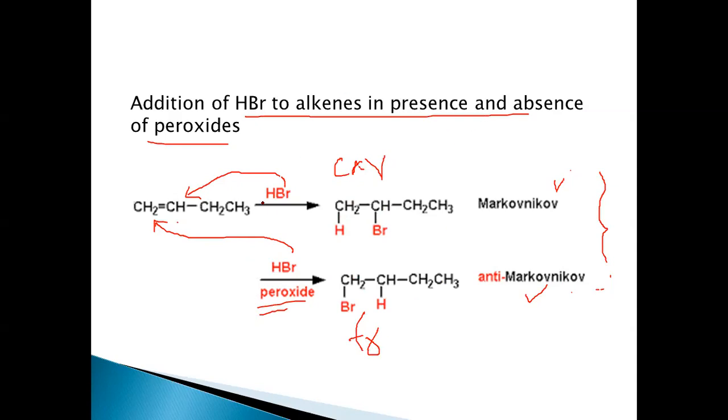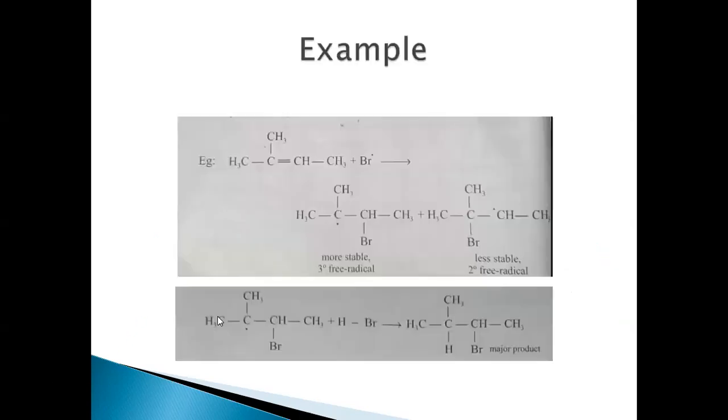In the absence of the peroxides, this Markovnikov's rule is followed, and in the presence of peroxide, this anti-Markovnikov's rule is followed, resulting in the formation of the products here. So this is a major difference between the addition of HBr to alkenes in the presence and absence of peroxides here. Let's see this addition in the presence of peroxides to unsymmetrical alkene.